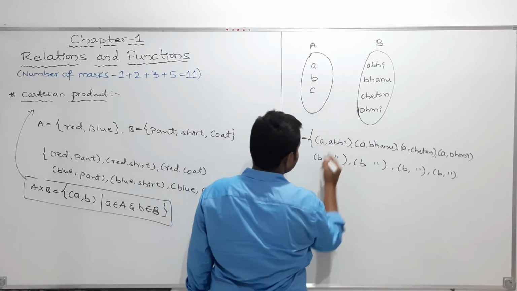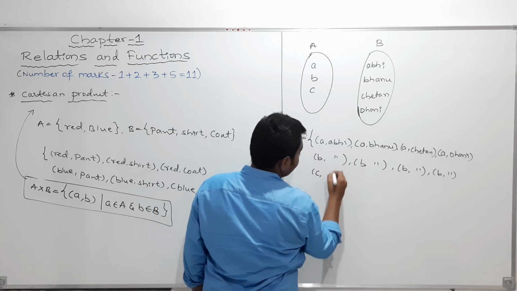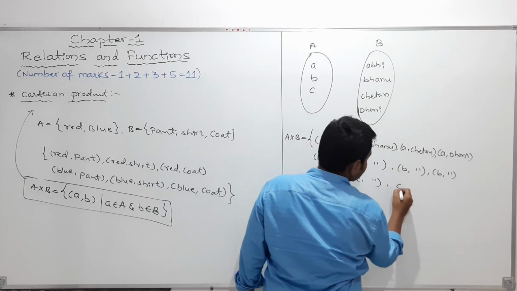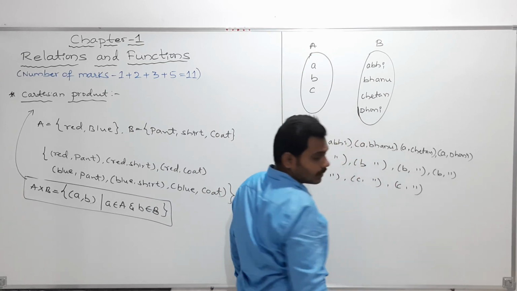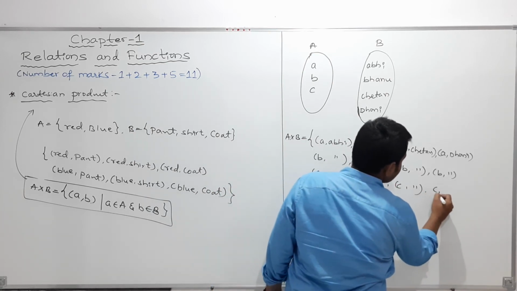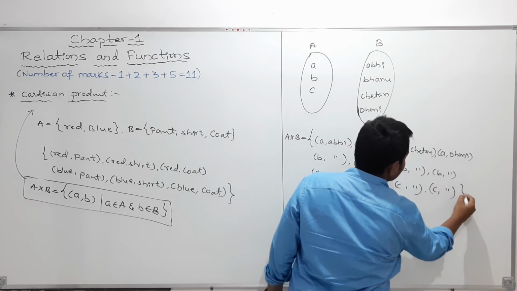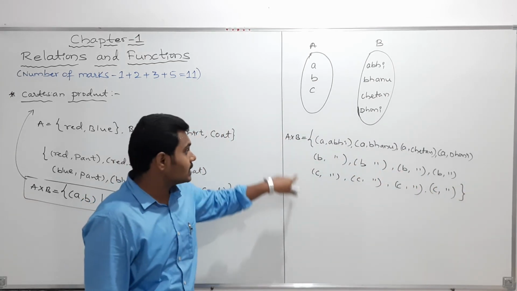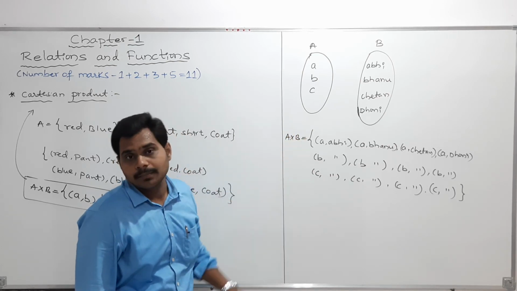And next my relations with C. So C comma Abhi, next C comma Bhanu, next C comma Chetan, and next C comma Dhoni. So this is our required A cross B. So this is the Cartesian product A cross B.